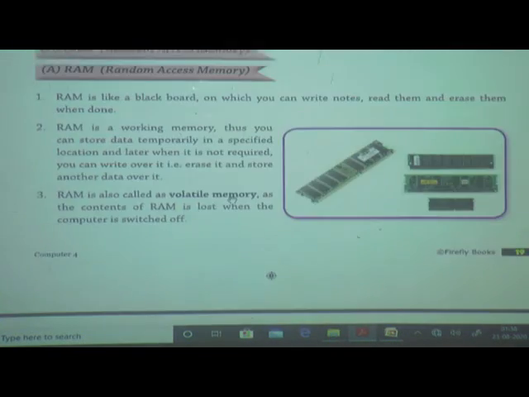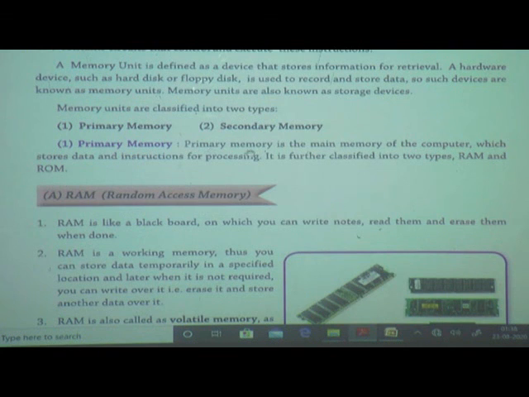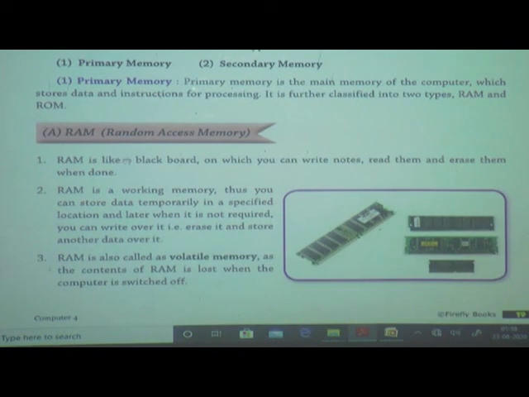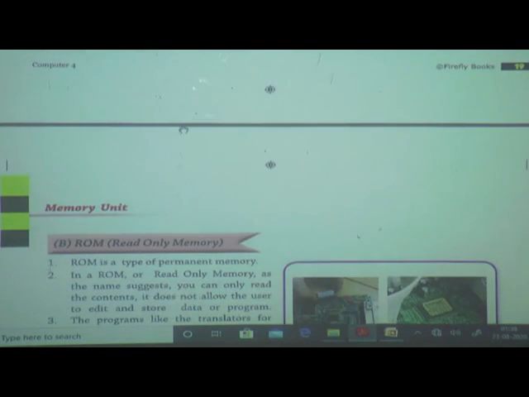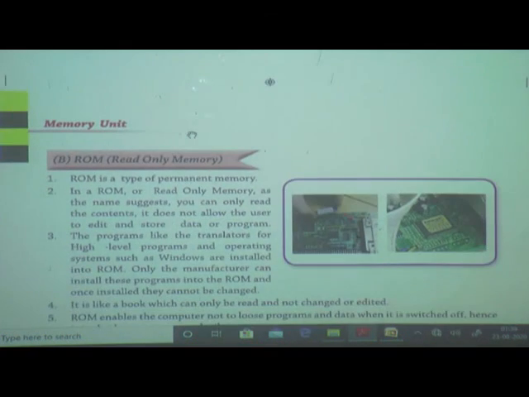It is all about the primary memory. This memory is most important for the computer. If you want to run the data, then we require this type of memory. It is also called the main memory. Primary memory is divided into two types, RAM and ROM, random access memory and read only memory.